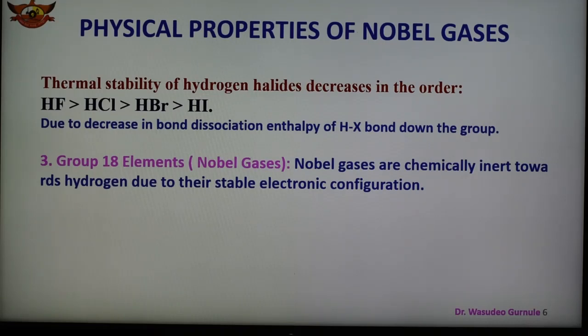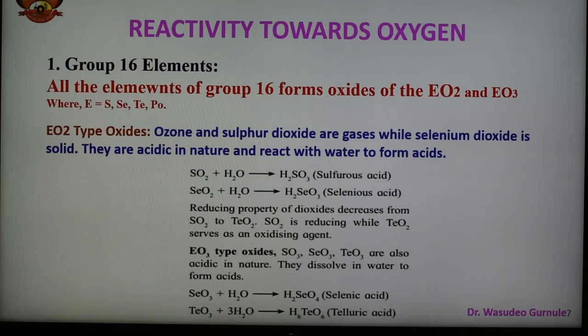Now the next property that we are going to see is the reactivity towards oxygen. When there is reactivity, it forms different types of oxides, as we know. In case of group number 16, the elements of this group form a number of oxides.